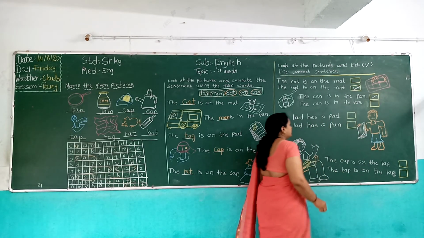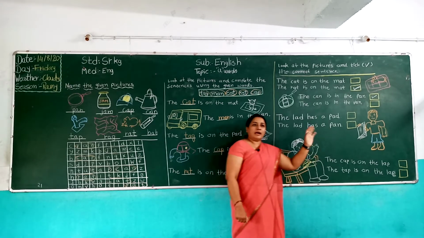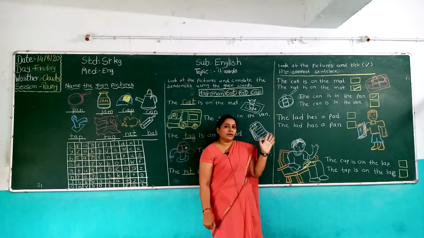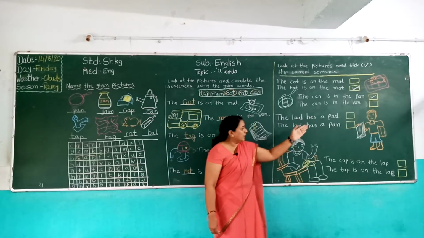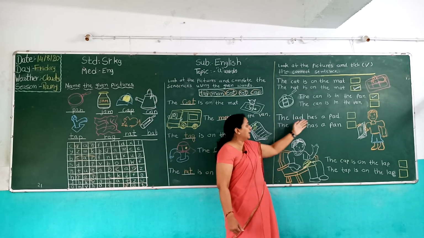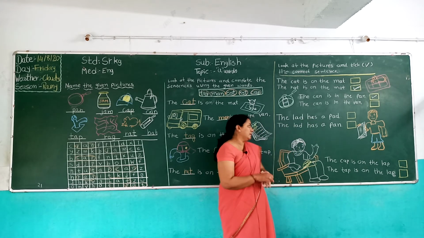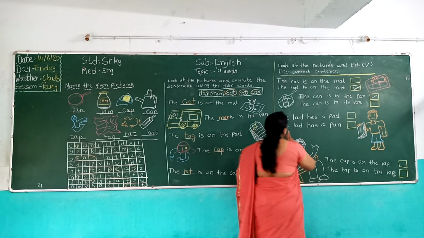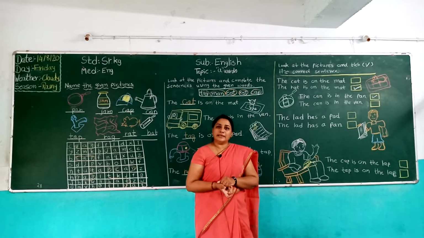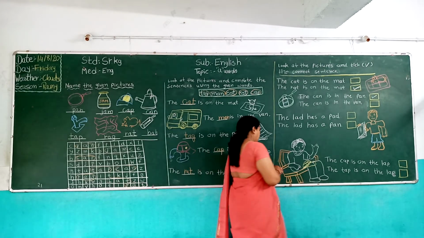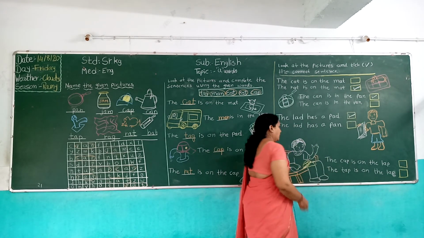So we take the first. Then the next picture has a boy, has a lad. When we asked, we told that boy or lad, that is the same. Okay. Lad and pad. The lad has a pad. The lad has a pen. So which one is the correct sentence? The lad has a pad or the lad has a pen? The lad has a pad. So we take the correct sentence.